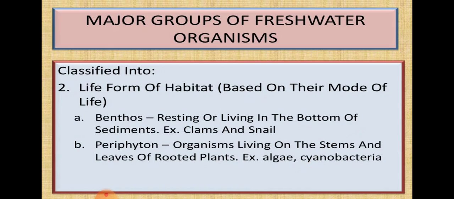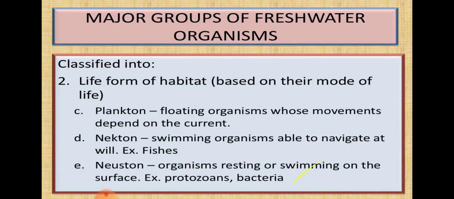Then the second group is periphyton. What are periphytons? Periphytons are the organisms living on the stems and leaves of rooted plants. Rooted plants means the plants which have roots, you already know what rooted plants are. The organisms that live on the stems and leaves are called periphytons. Phyto means related to plants. So organisms living on the stems and leaves of rooted plants, for example algae and some of the cyanobacteria. These are the examples for periphytons.